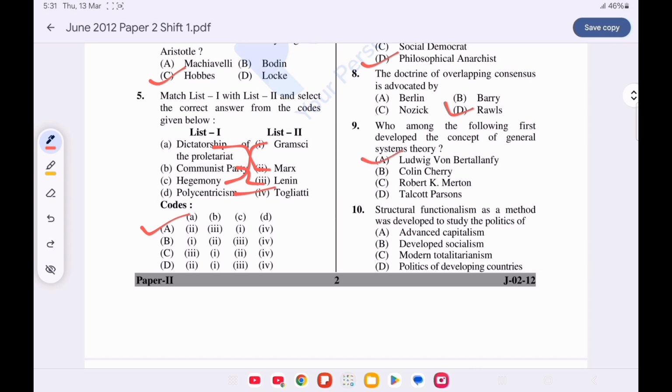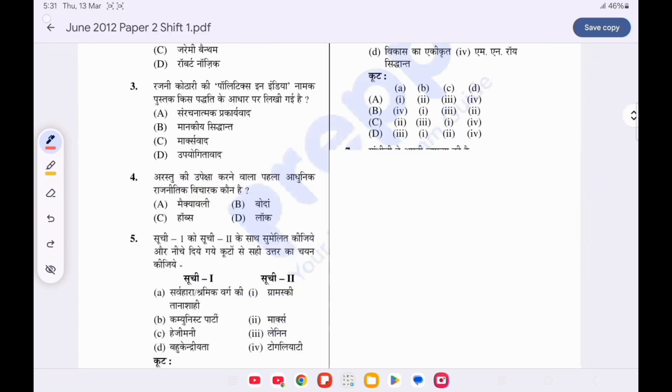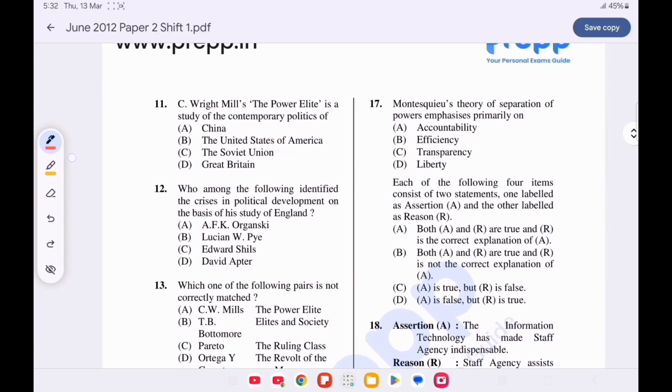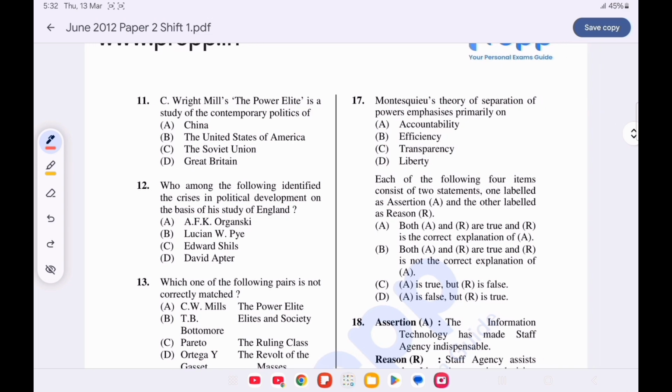Question number 10. Structural functionalism as a method was developed to the study of the politics of. Option D is correct, politics of developing countries. Now move on to next question. Question number 11. C. Wright Mills, The Power Elite is a study of the contemporary politics of. Option B is correct, the United States of America.